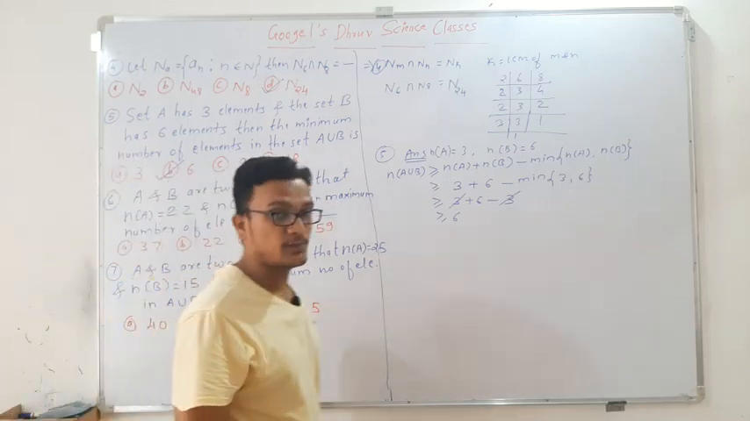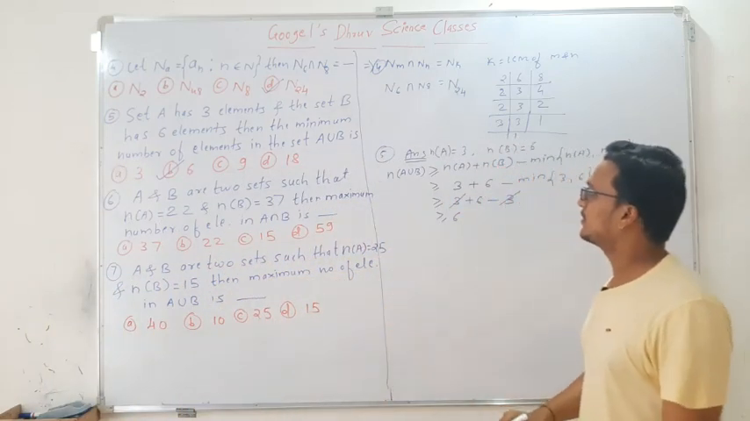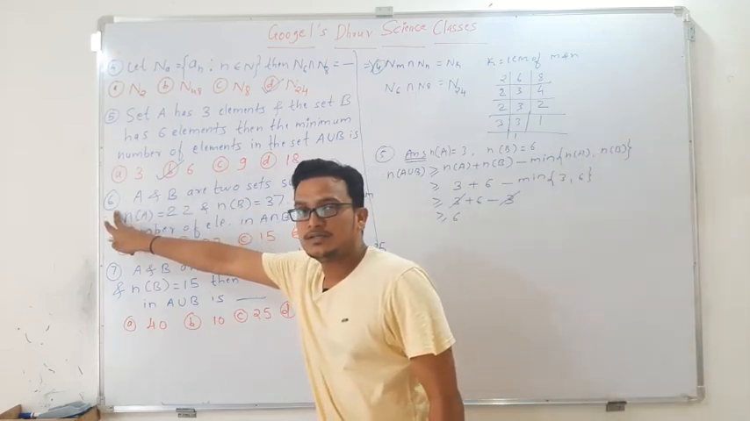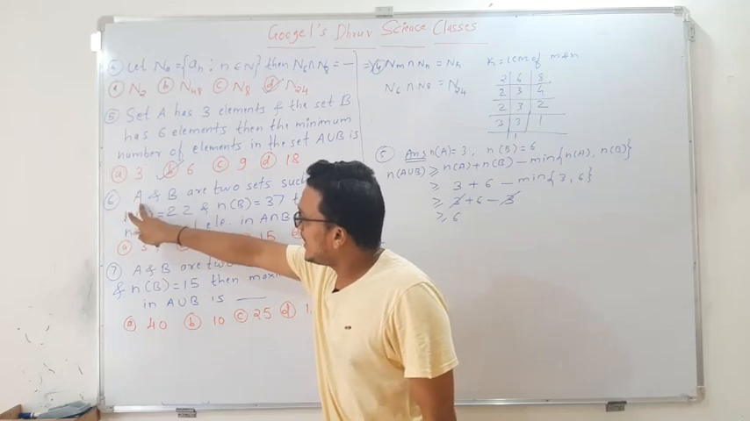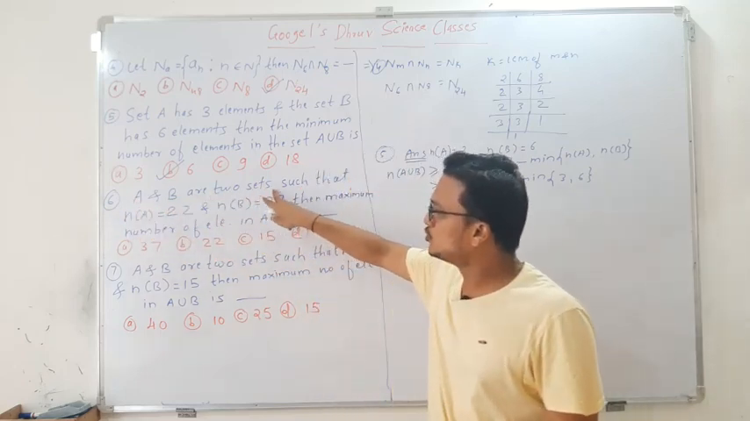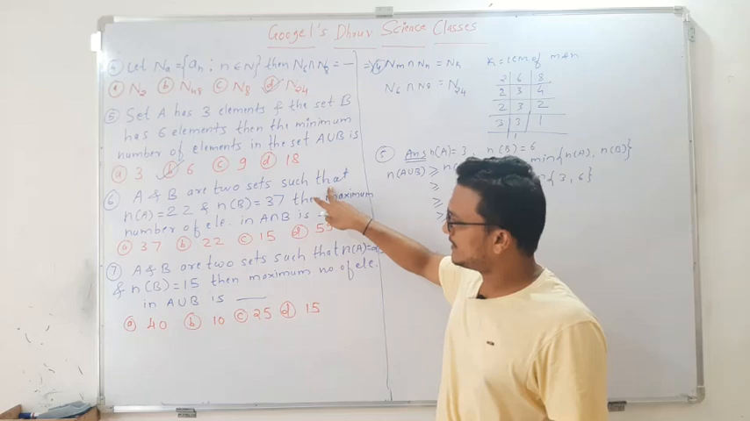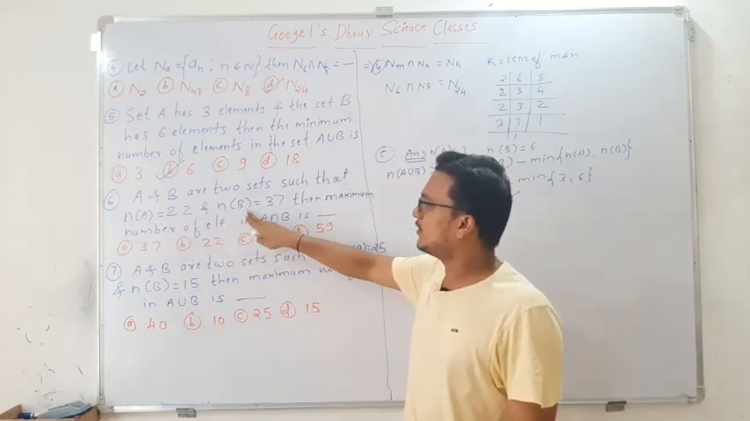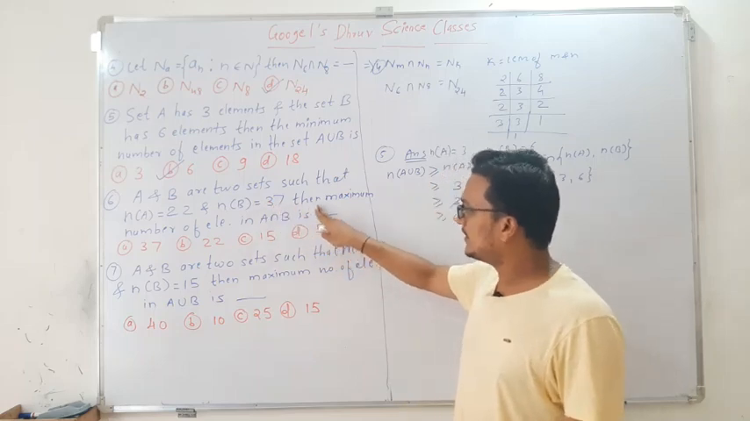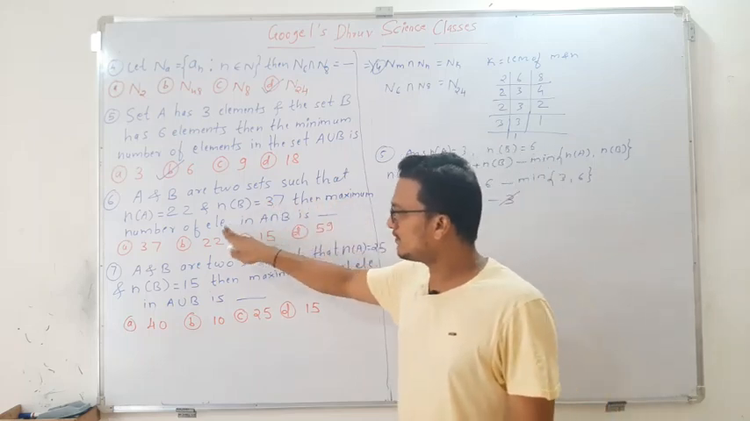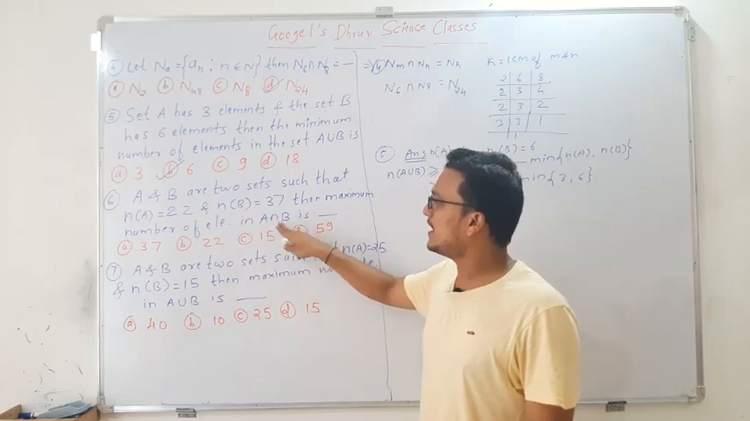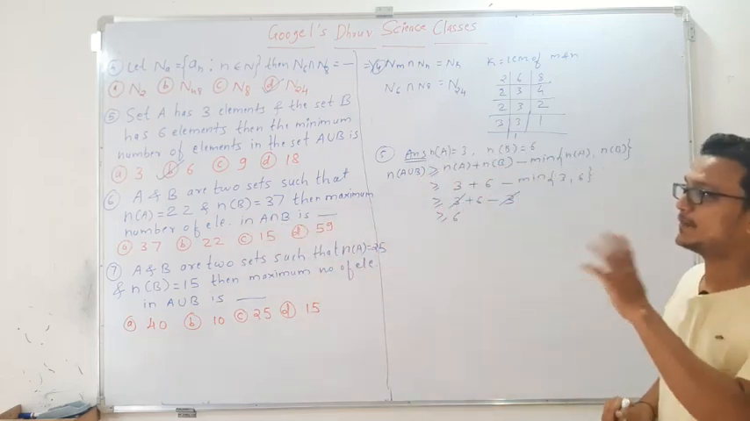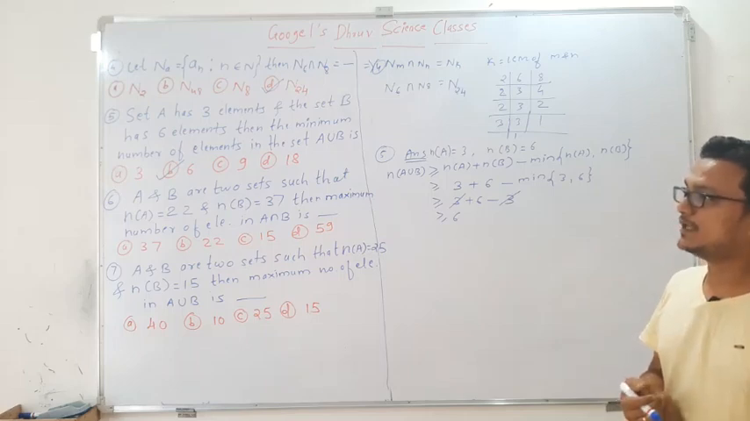So this is question number 5. I hope you understood this. Now next question, that is question number 6. A and B are two sets such that n of A is 22 and n of B is 37. Then the maximum number of elements present in A intersection B is.